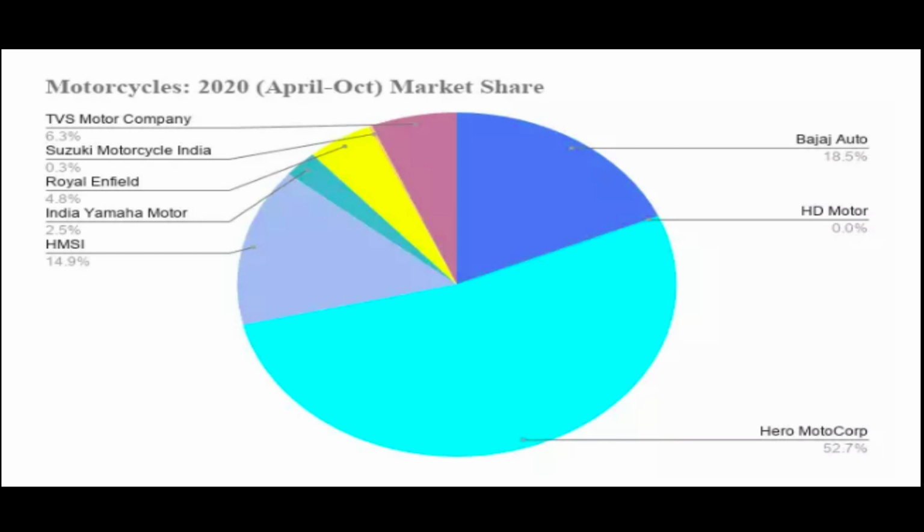Bajaj Auto stood at 18.5 percent. Next comes Honda. HMSI means Honda. Honda stood at 14.9 percent.